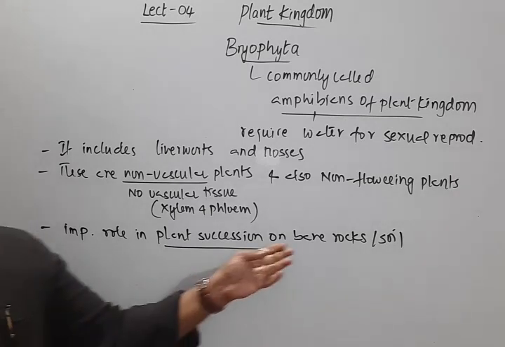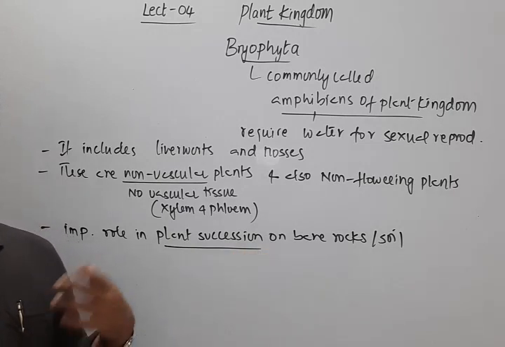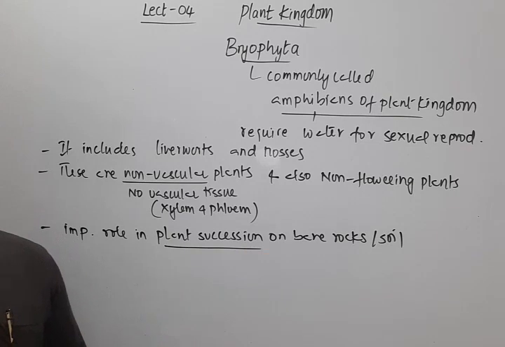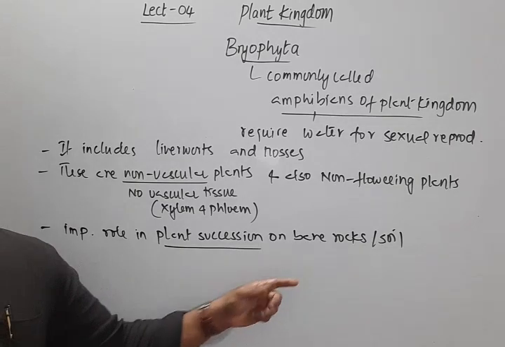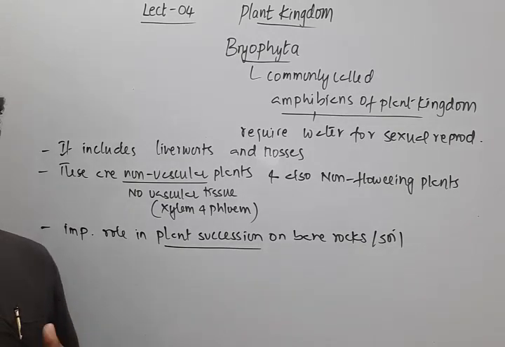Suppose on bare rocks, these bryophytes start living, and they produce some kind of enzymes and acids which result in the breakdown of these rocks into soil. The rock gets converted into soil in the course of time, and more soil will support higher groups of plants.